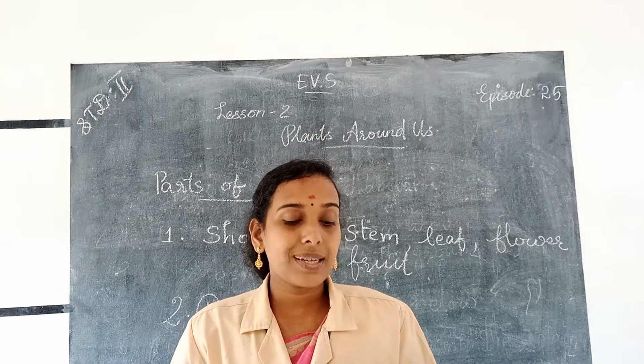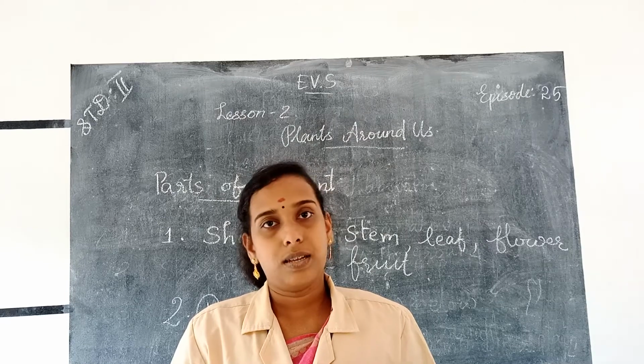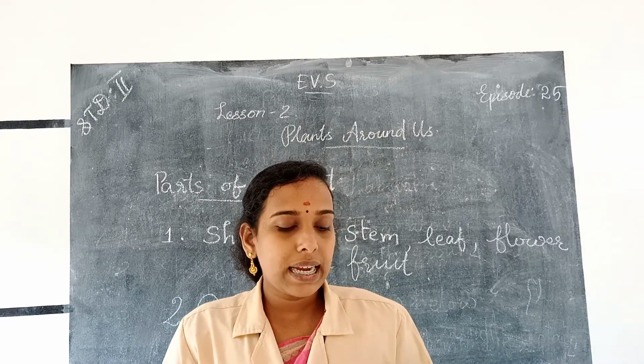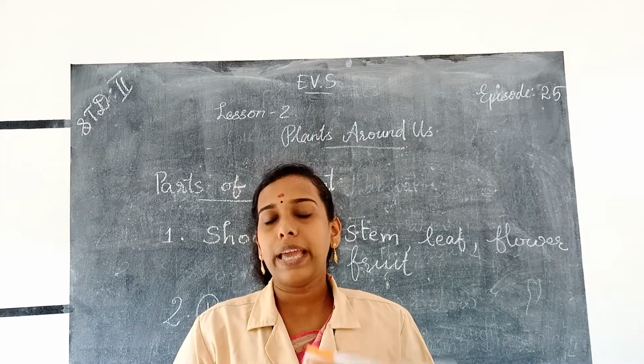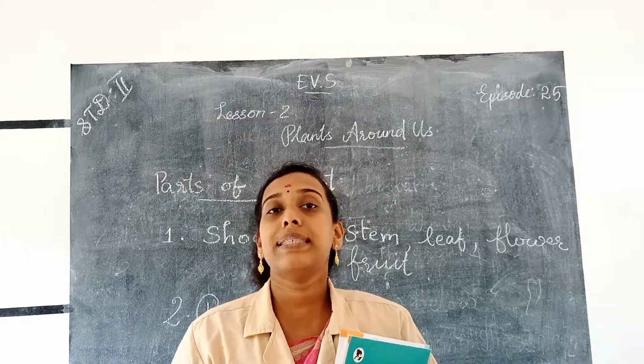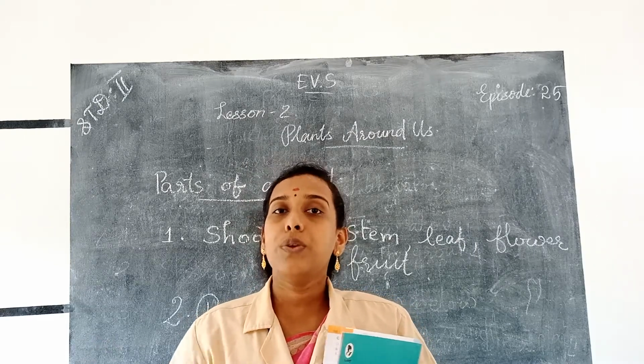Fruits of a plant contain seeds. So there are seeds inside fruits. When seeds are sown, they grow into new plants. So the part that grows into a new plant, that is seed. The seed of a plant grows into a new plant.